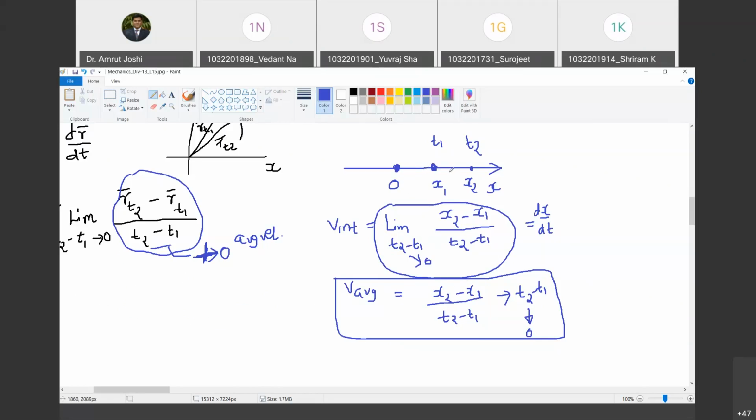When is velocity positive? When it is towards positive x. So whenever x2 is going to be greater than x1, at that time the velocity is going to be positive.